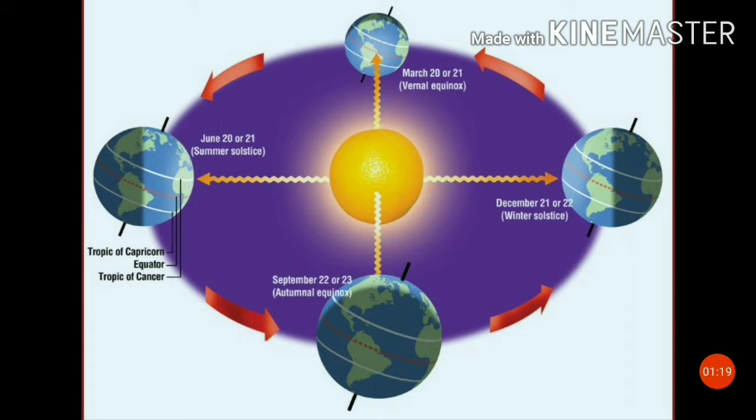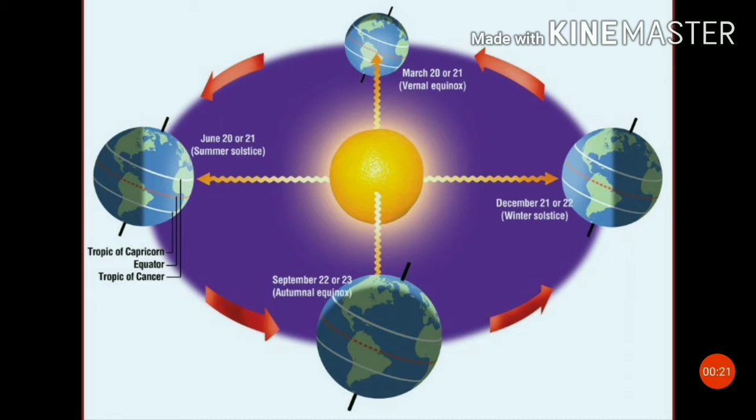We ignore the rest part from 365 days for the sake of convenience. The 6 hours saved every year are added to make 1 day over a span of 4 years. This surplus day is added to the month of February. Thus, every 4th year, February is of 29 days instead of 28 days. Such a year with 366 days is called a leap year.